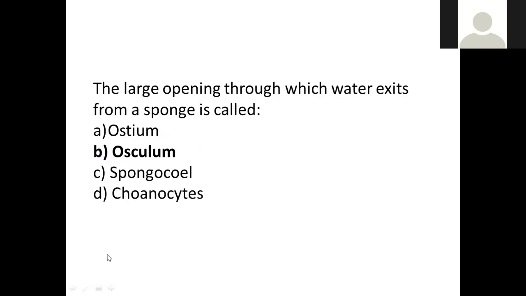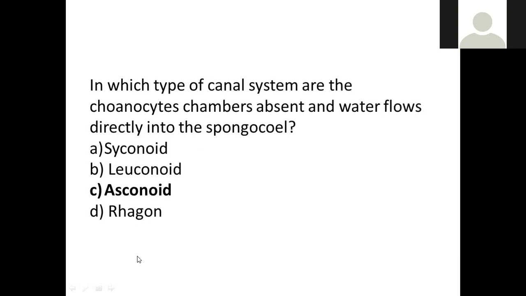And the point is, ostia will be many. So if you look at the sponge body, you can see many openings, that is ostia, where water enters. But the osculum is very big, very large, and is only a single opening. So remember this: ostia are many, but the osculum is a single large opening.